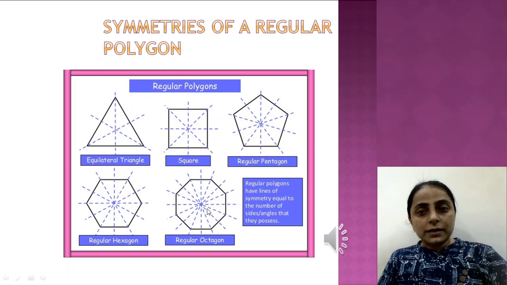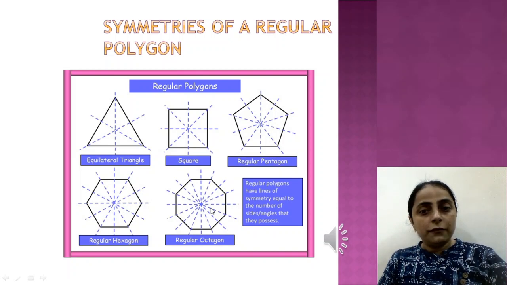When we consider the symmetries of a regular polygon, the very first thing that comes to mind is the lines of symmetry, and the number of lines of symmetry is equal to the number of sides in a regular polygon.